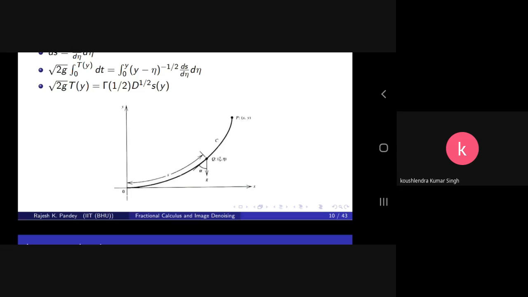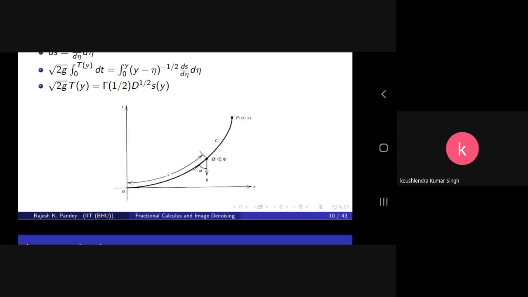Another question is, if the time is given, a certain time, find the path on which the particle travels and reaches point O in that period of time.